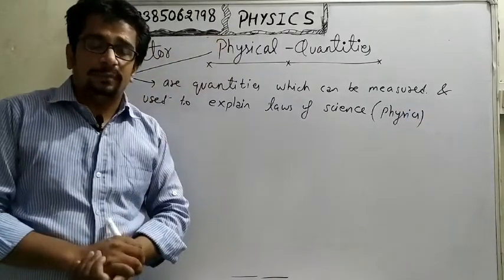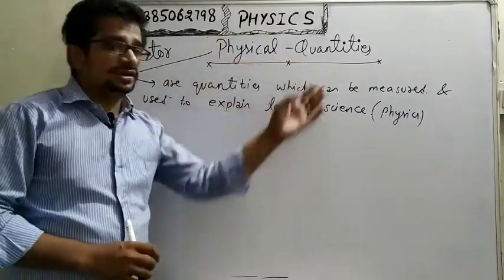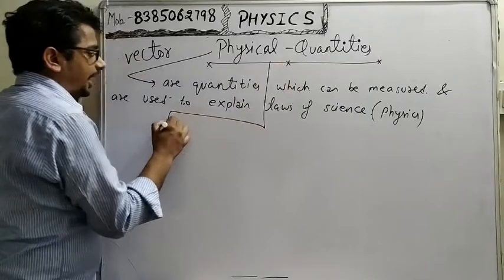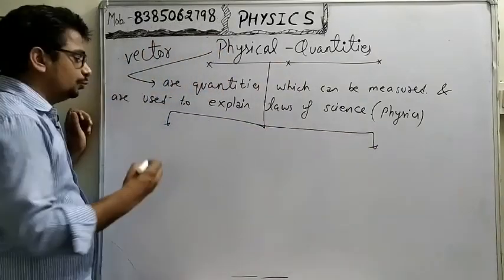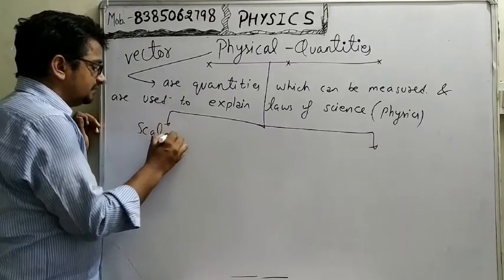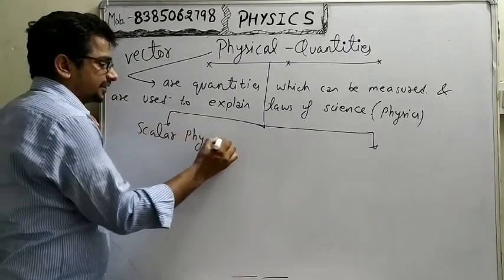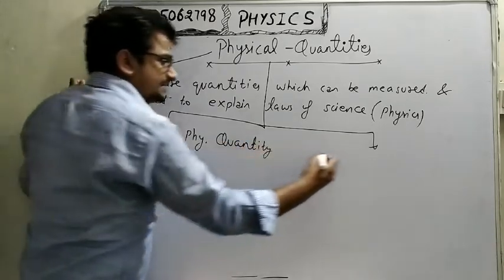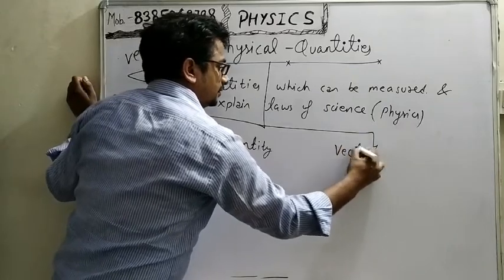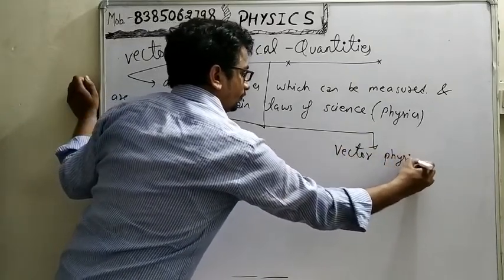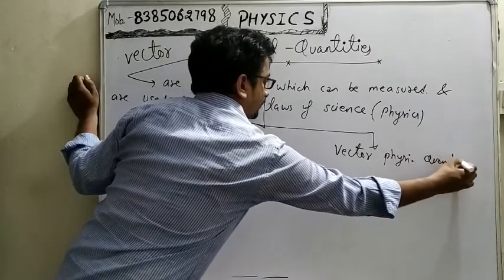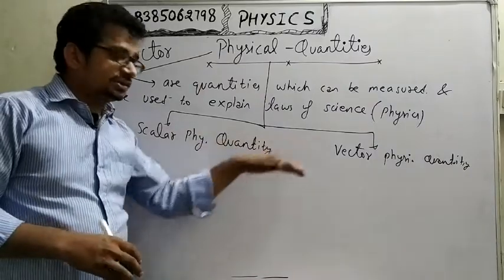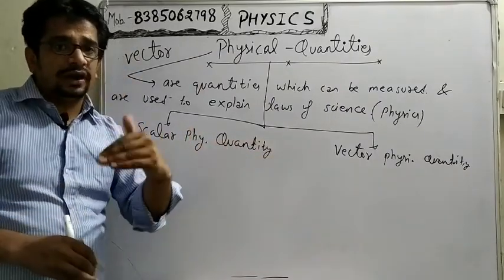Now my dear students, all the physical quantities are divided into two parts. First is scalar physical quantity, and second is vector physical quantity. Now this partition is done on the basis of value and direction.